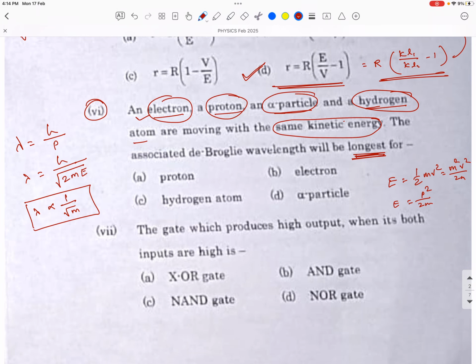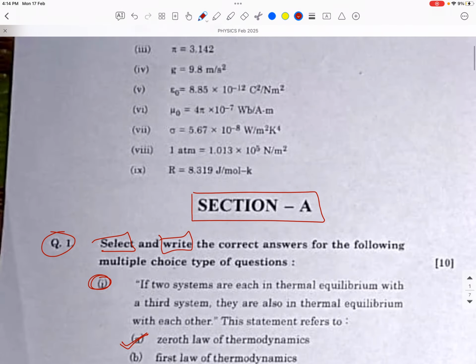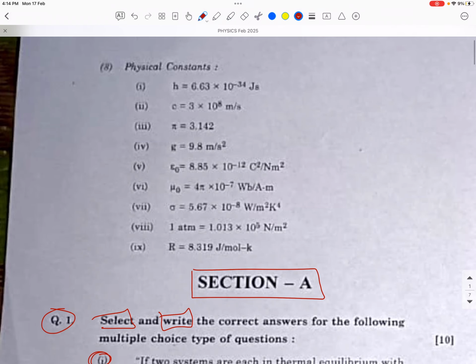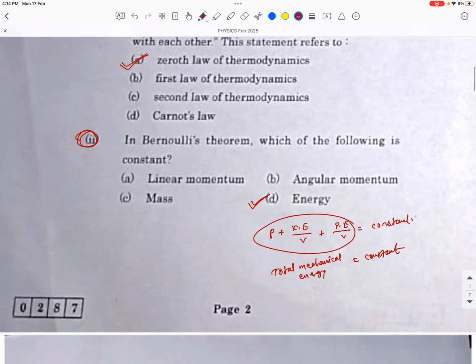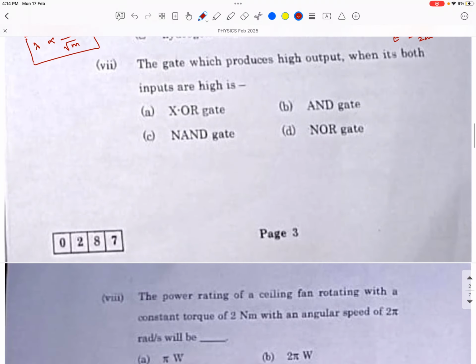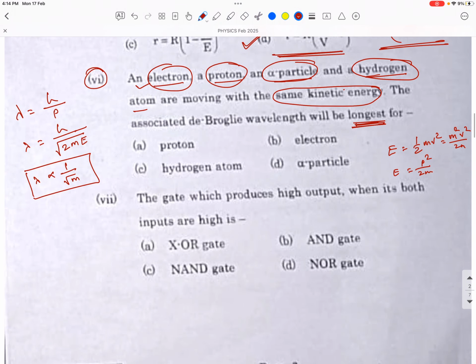If you go through the values, maybe they may be given here. In the constants they are not given, but you remember the least mass is for the electron, so the wavelength is longest for the electron. So the answer is B, electron. This is the right answer for this MCQ 6.